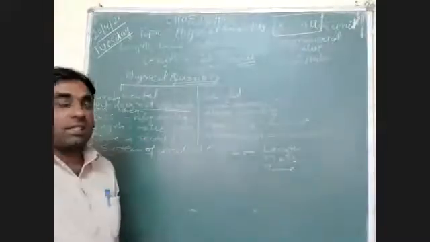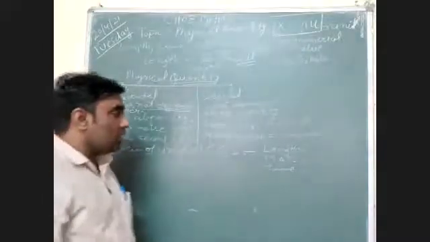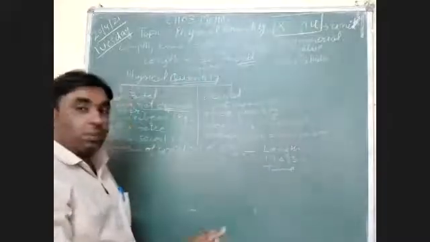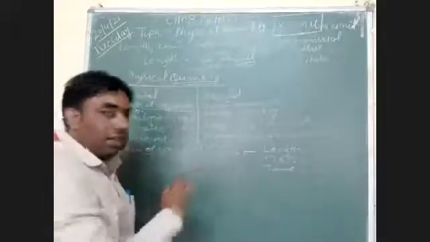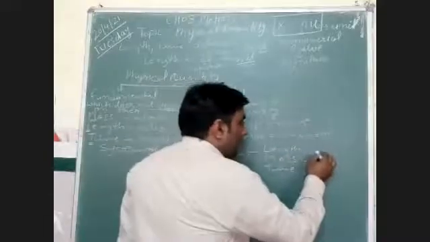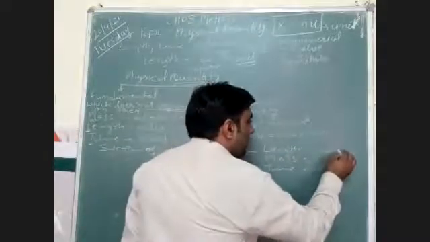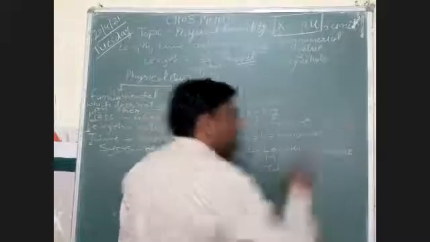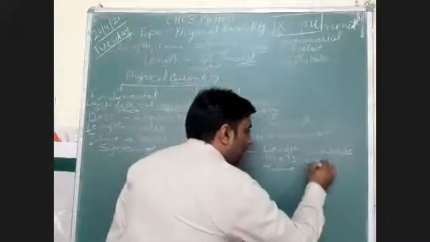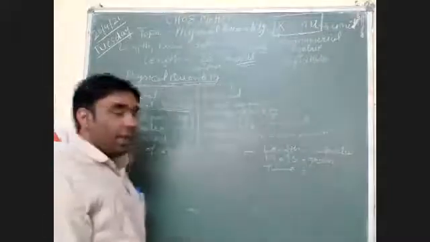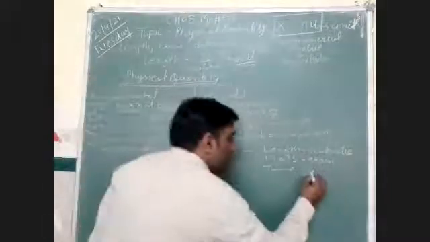So what is the CGS system of units? CGS system of units is that system of units in which length is measured in centimeter, mass is measured in gram, and time is measured in second.